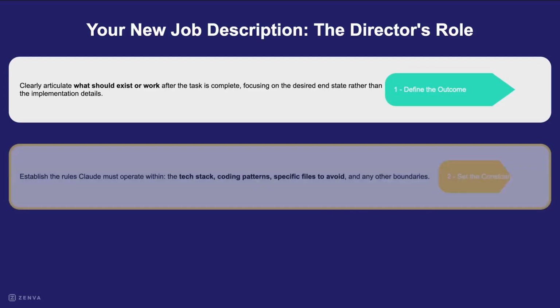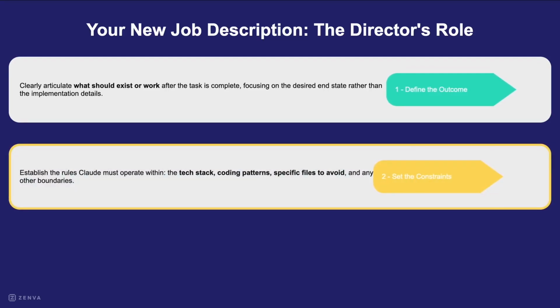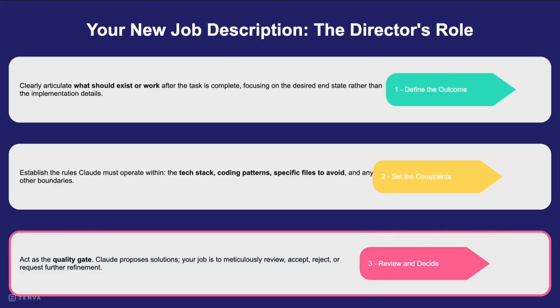Next, you need to set the constraints. Set the rules for Claude, like the tech stack, coding styles, or files to avoid. This makes sure Claude fits into your project structure and standards. Finally, you review and decide. You're in charge of quality. Claude will suggest solutions, and you check them, accepting, rejecting, or asking for changes until it's perfect. This is where you have the final say.